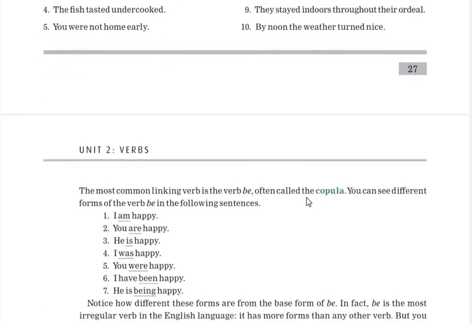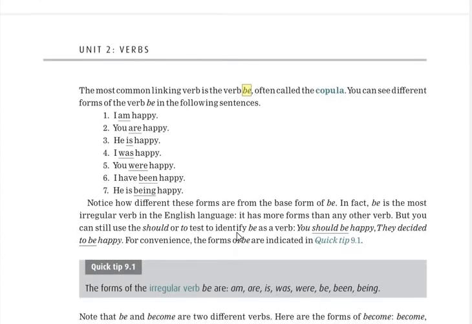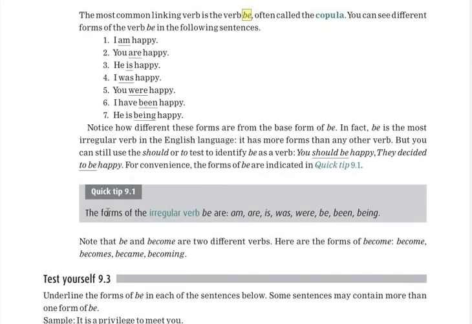So this is here. One point you have to keep in mind: sometimes the word be is there. Be means, like, all these are the different forms of be: am, are, is, was, were, have been, being. All these are the forms of be. For that reason, be is a verb, and all these different forms are used here. So the forms of the irregular verb be, am, are, you have to remember this tip.